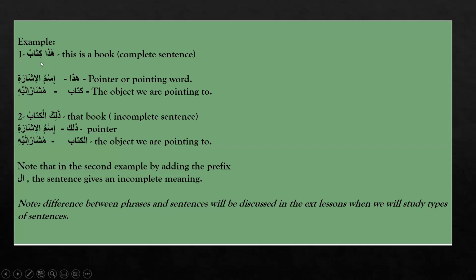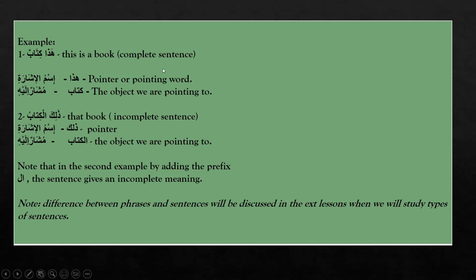For example, haza kitabun. This is a book. This is a complete sentence. But here, this haza is ismul ishara, the pointer or the pointing word, and kitab is mushar ilayhi. Now again, if we add al as a prefix to a noun, then the whole sentence will be changed into an incomplete sentence, because by adding just al, the sentence does not give a complete meaning.